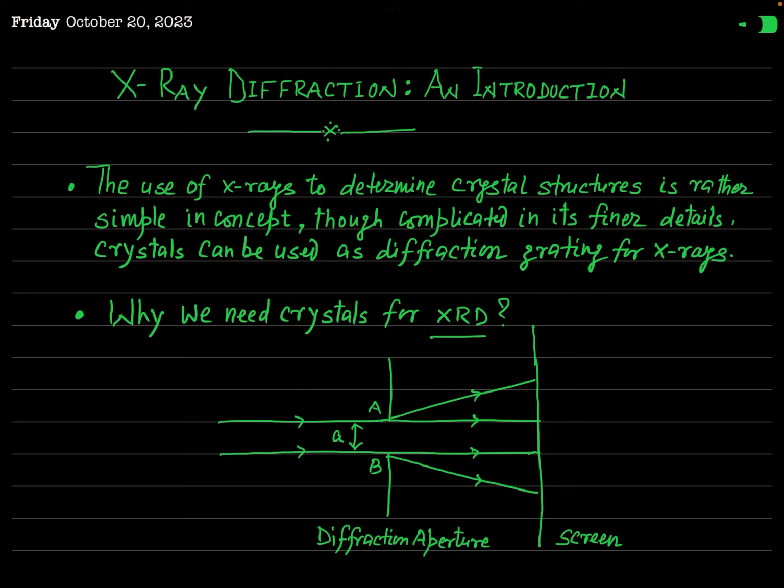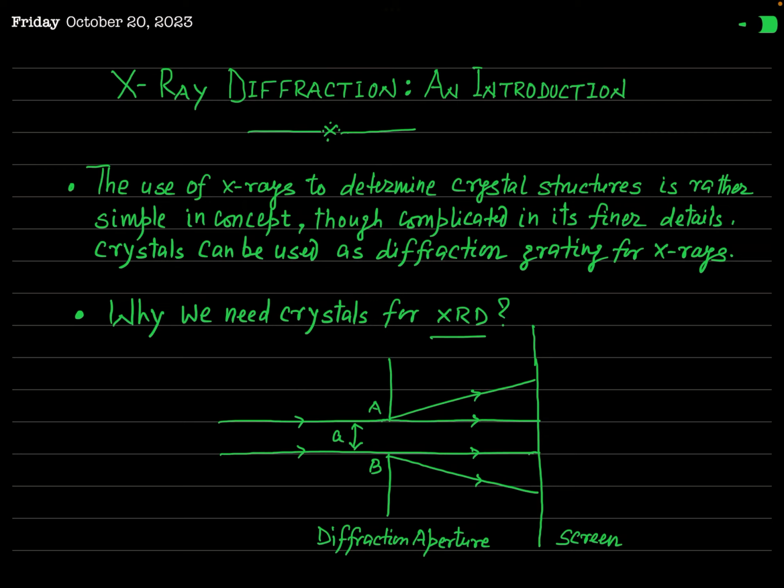Actually, X-ray was discovered by Rontgen in 1895, and this was a revolutionary research, because this is a very important question of general knowledge, that when Nobel Prize was started in the field of physics, the first Nobel Prize was awarded to Rontgen for the discovery of X-rays.